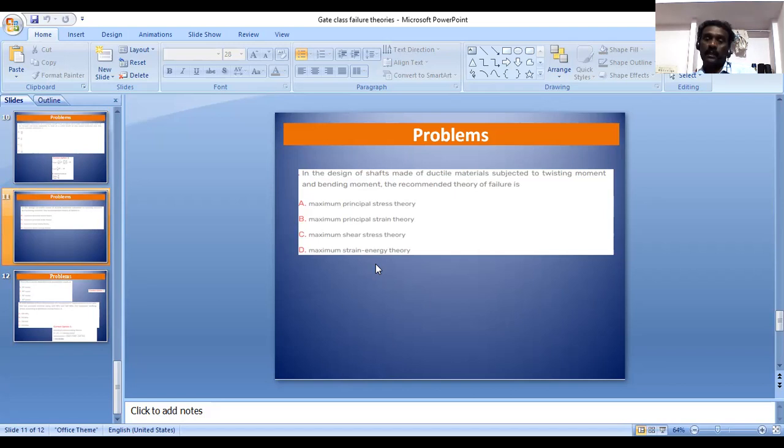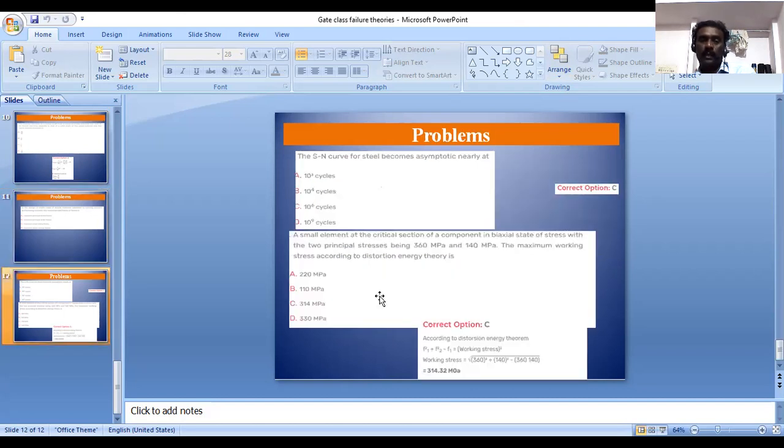But in this case the options are maximum principal stress, maximum principal strain, maximum shear stress, and maximum strain energy theory. Among these four, maximum shear stress theory is most suitable for designing a shaft. So option C is correct.